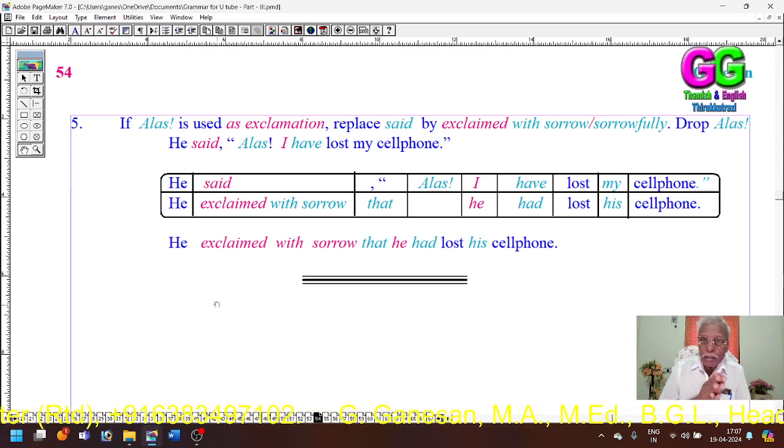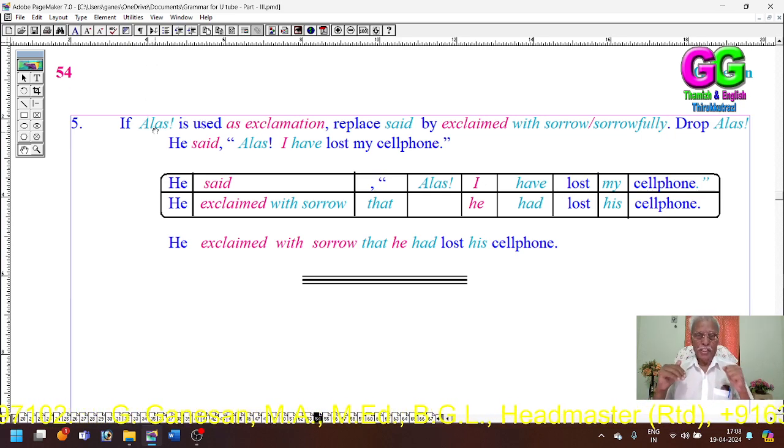Then if alas has been used to express exclamation, what is alas used to express? Sorrow, worry. To express worry or sorrow, alas is used. So this alas should be replaced by with sorrow or with worry. Then everything is as it is.